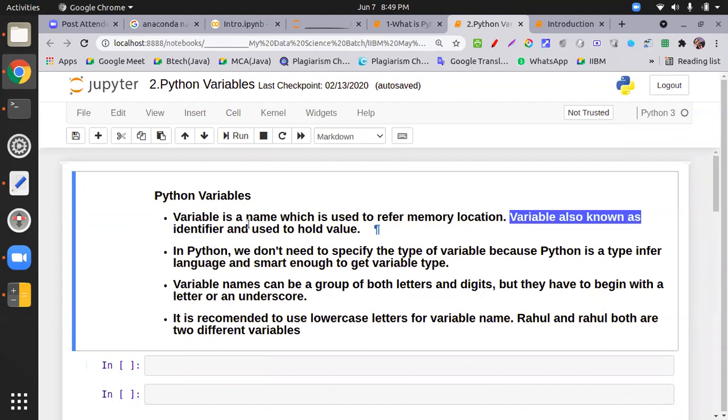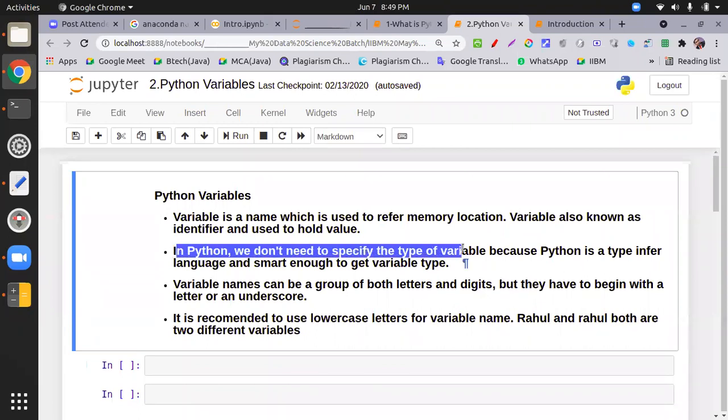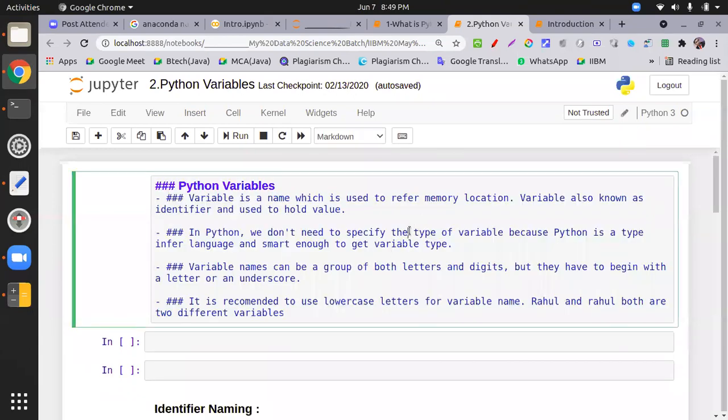Variable is also known as an identifier and is used to hold the value. Identifier means you are identifying the values. In Python we don't need to specify the type of the variable. This is another feature of Python. There is no data type declaration. I just typed the correct word so that you guys can type.